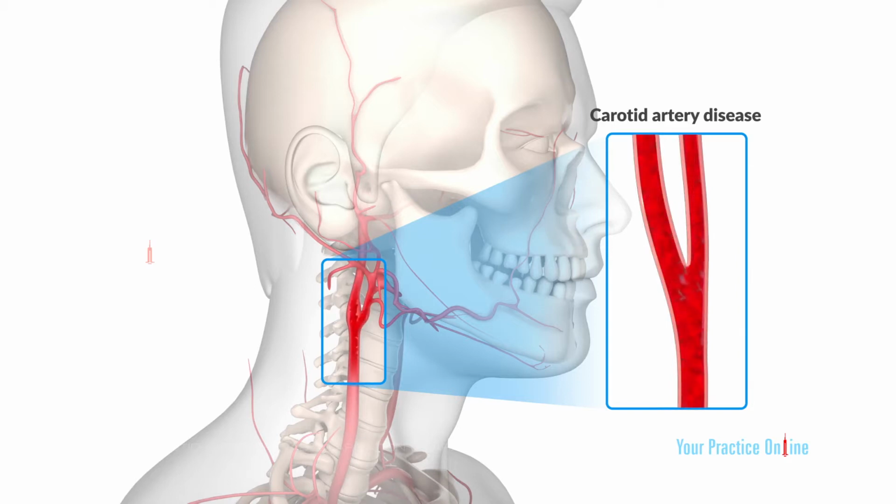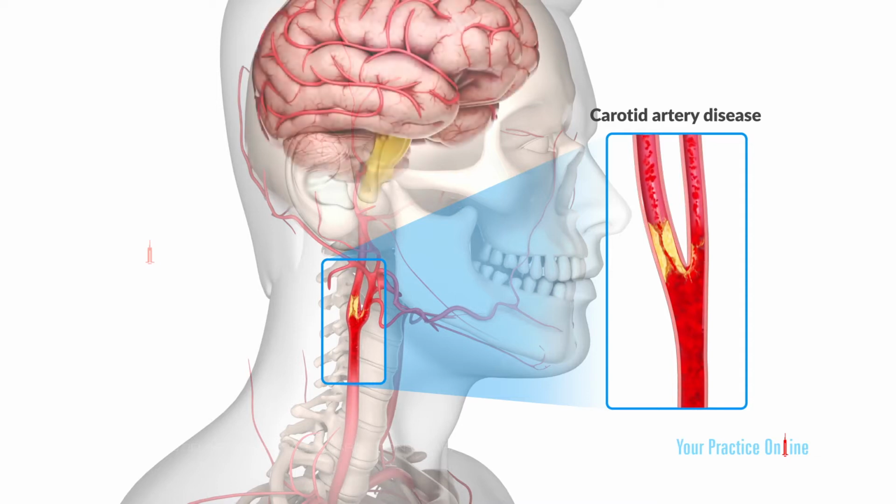These arteries supply oxygen-rich blood from the heart to your brain. Due to plaque accumulation, the arteries become narrower or even completely blocked. This reduces blood flow to your brain and creates oxygen deficiency, increasing your risk of having a stroke.